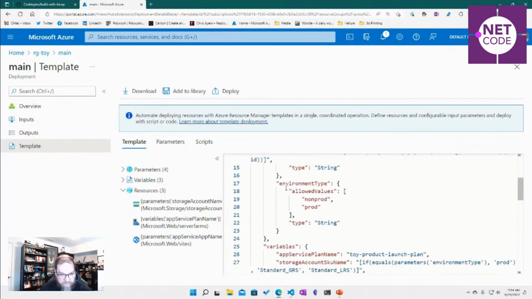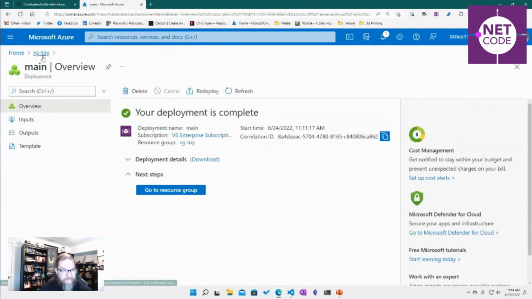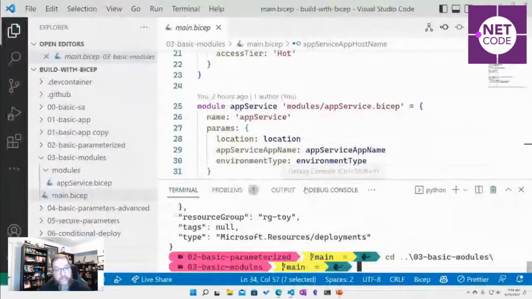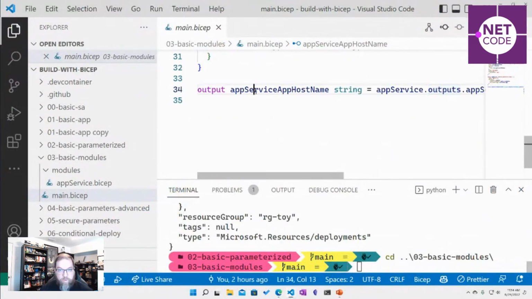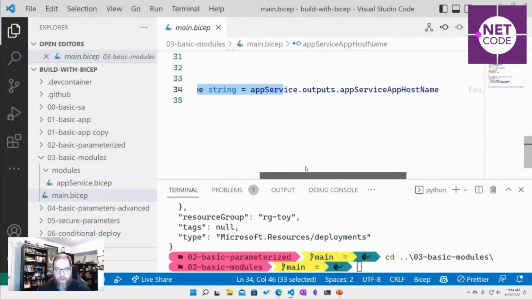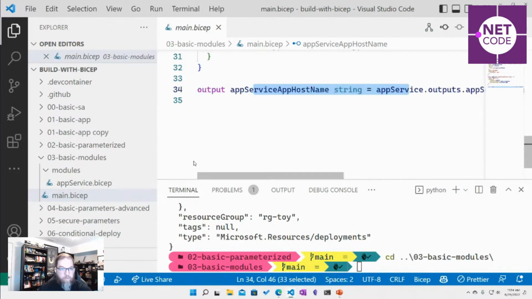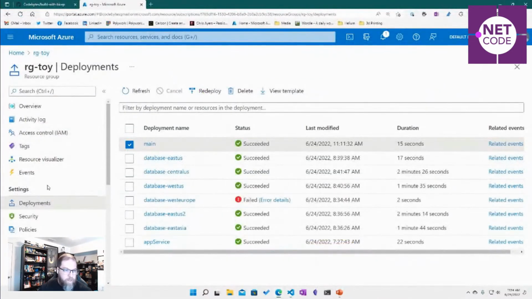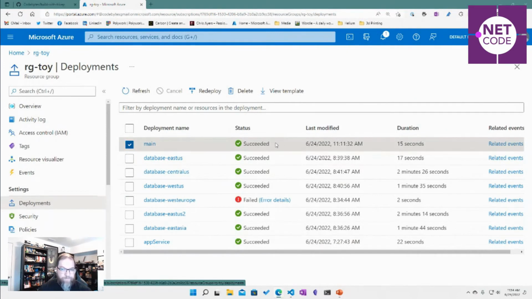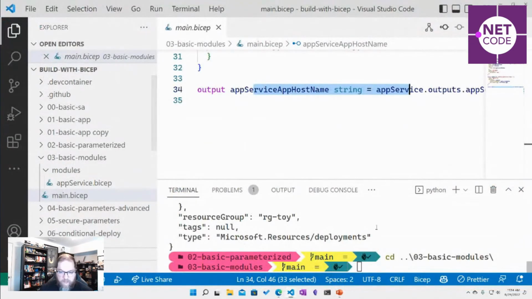It gets compiled down into JSON. But I can see those. So notice we had outputs. Don't output secrets. Don't output connection strings. I'll show you a way that we can do that more securely. But do not pass usernames and passwords through outputs because they will show up here in the deployment screen, and you can see those. So we've got our modules.